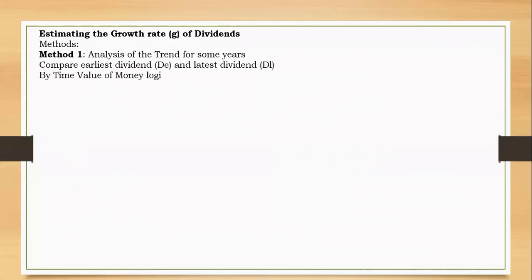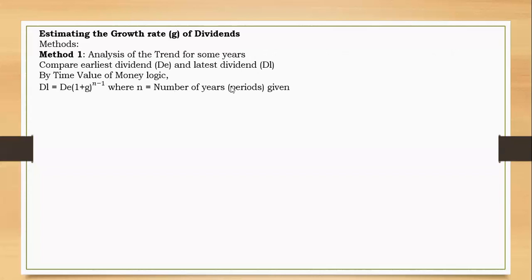Now, by the time value of money concept, we know that future value equals present value times (1 + R) to the power n. So the future value would be this latest dividend, L, equals the present value. You could just call this DE, times (1 + G) to the power n minus 1, where n is the number of periods given.